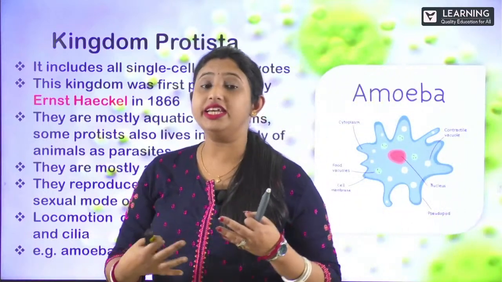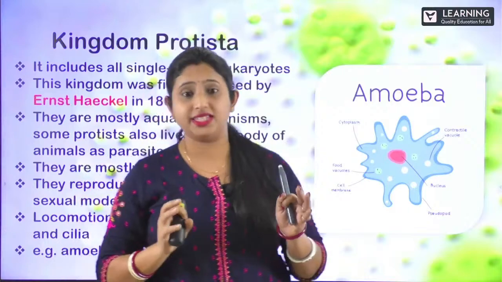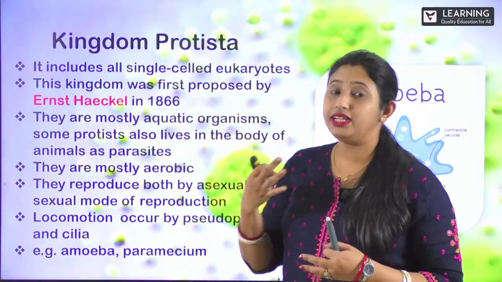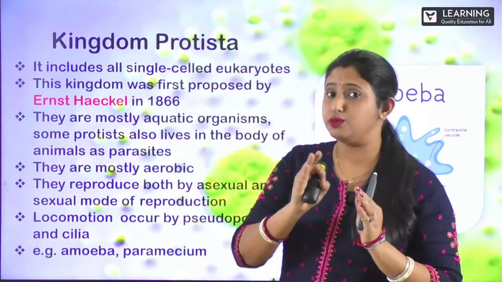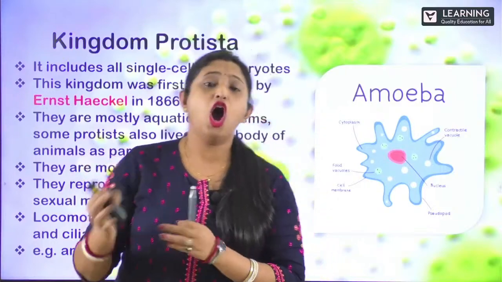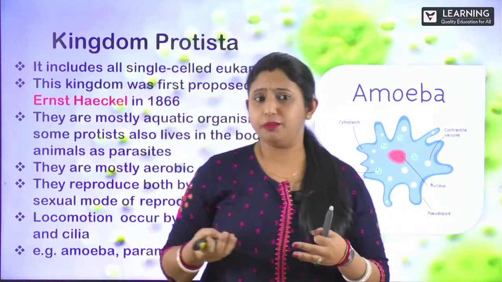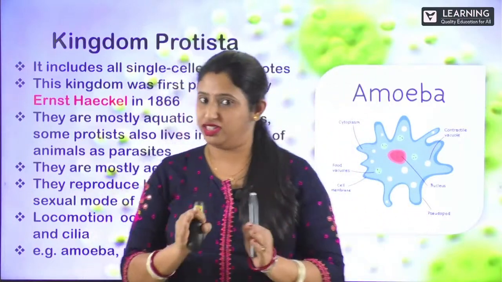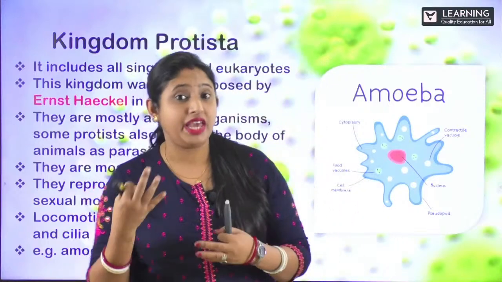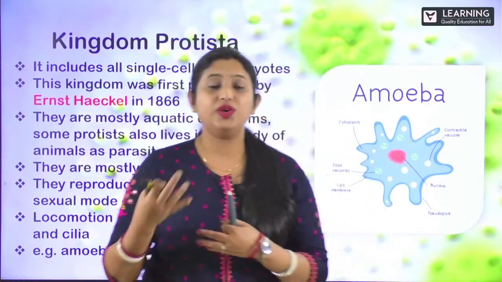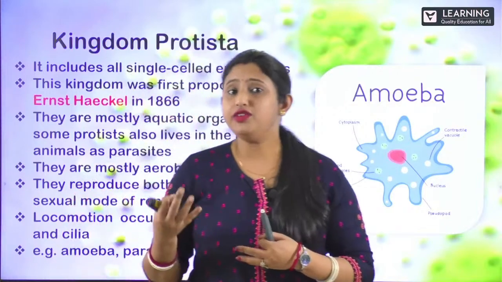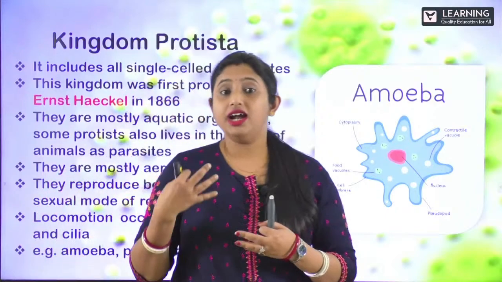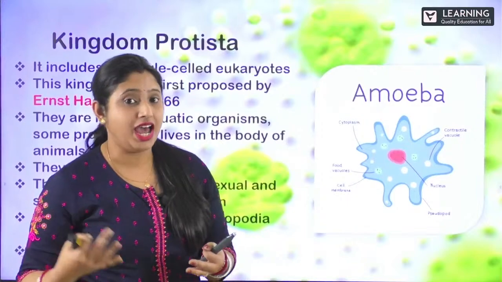Now we have seen Kingdom Monera. Monera means all the bacteria, all the prokaryotes, are kept in one group, right? But Kingdom Protista has organisms which neither come in the plant category nor the animal category. So where to keep them? We keep them in a separate kingdom known as Kingdom Protista. These organisms behave both like plants as well as animals. Whenever they get sunlight, they can prepare their own food. They are autotrophs as well as heterotrophs.